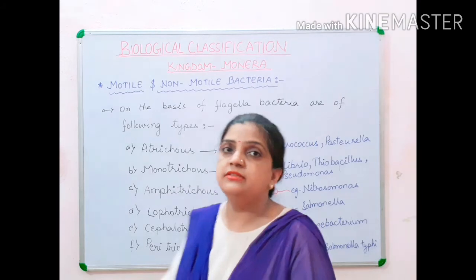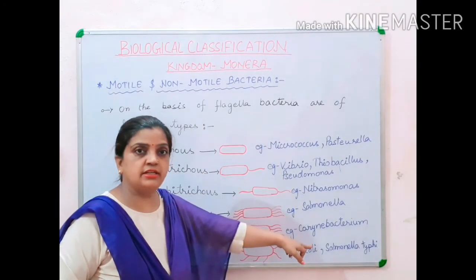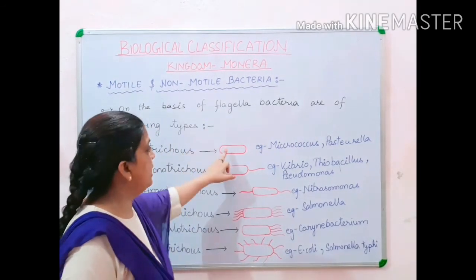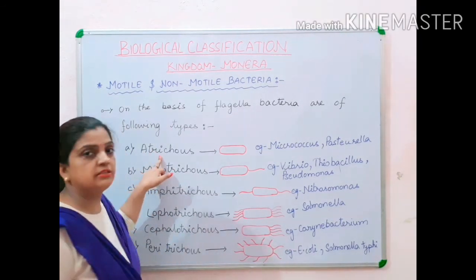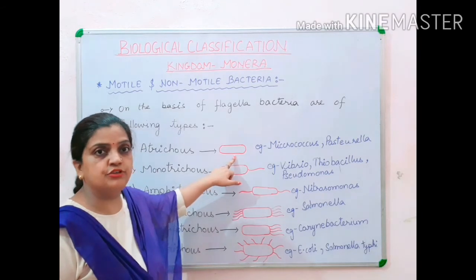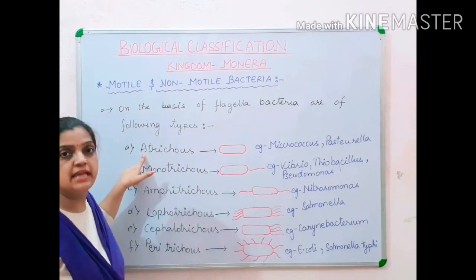Now children, I have mentioned here examples of the different types of bacteria depending on flagella, and I have drawn the shapes. If I start with Atrichous, you can see that only the bacteria is drawn and no flagella is there. Children, A means absent.